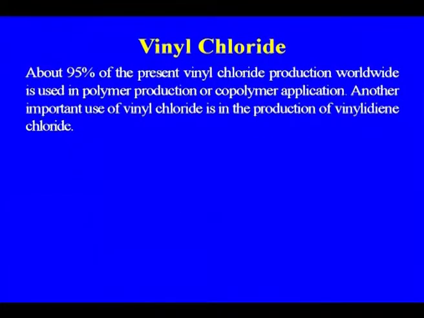About 95% of the present vinyl chloride production worldwide is used in polymer production or copolymer application. Another important use of the vinyl chloride is the production of vinylidene chloride, which is being used as a co-monomer in some of the synthetic fiber industry. These are the three technologies available.